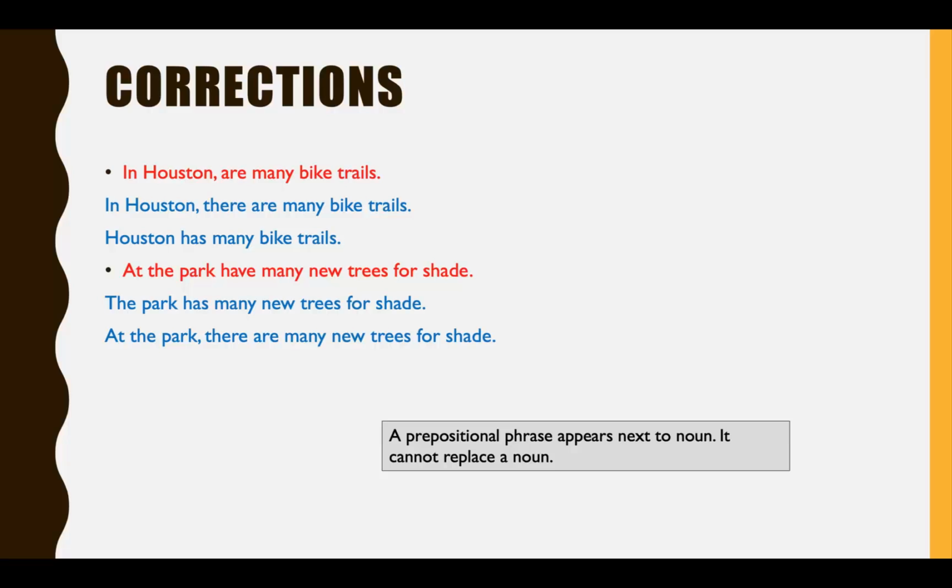Have does not have a subject because it's illegal to make a prepositional phrase the subject. So you see two corrections there. The park has many new trees for shade. It's simpler. At the park, there are many new trees for shade. So keep practicing. It's good to be aware of prepositional phrases, and you might make a note of them when you read. Just take a, oh, there's a prepositional phrase. I'll try to remember how that works.